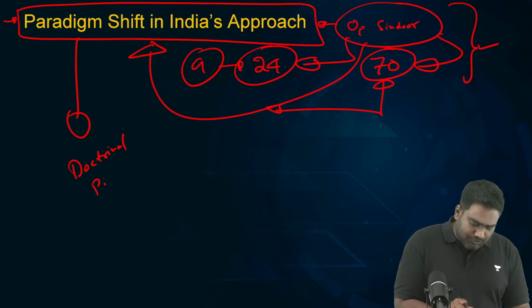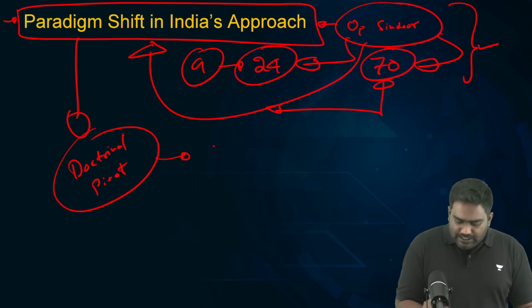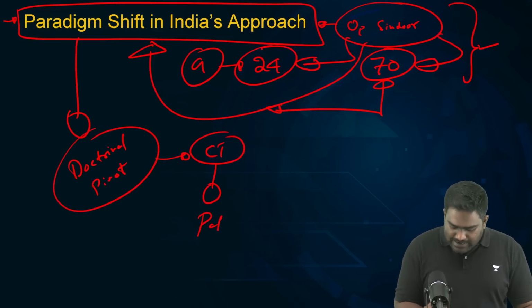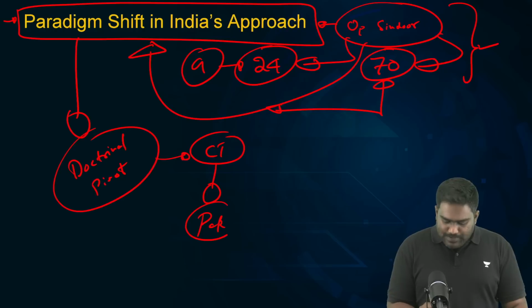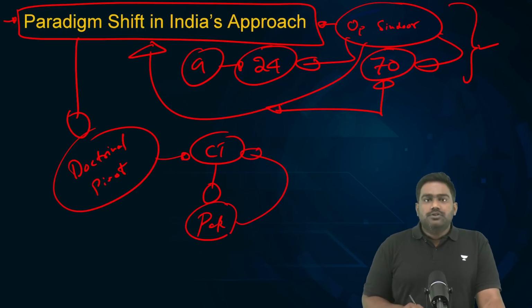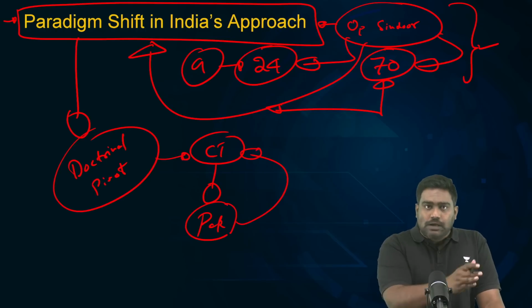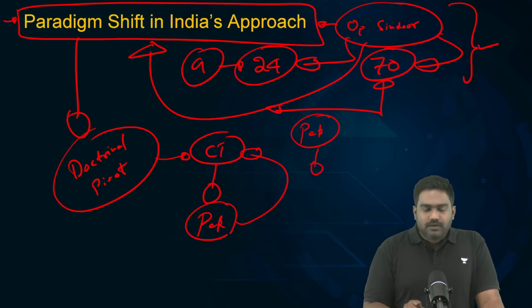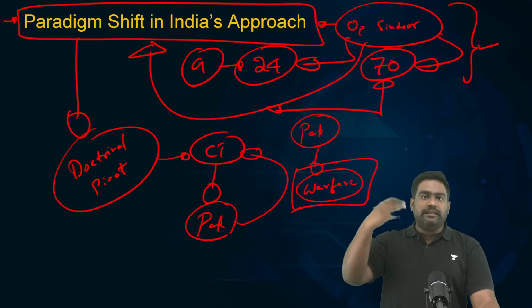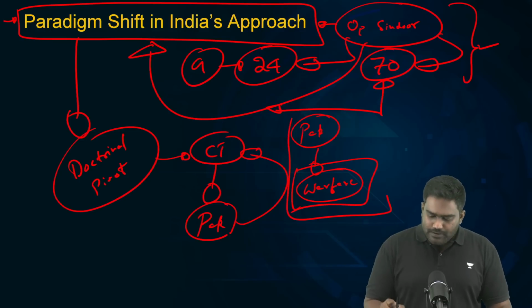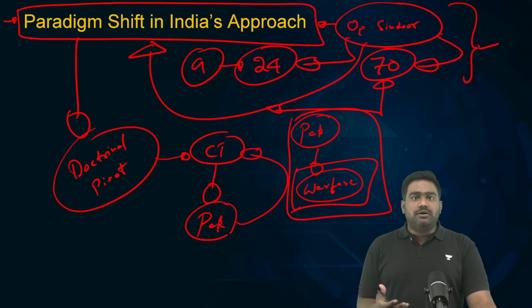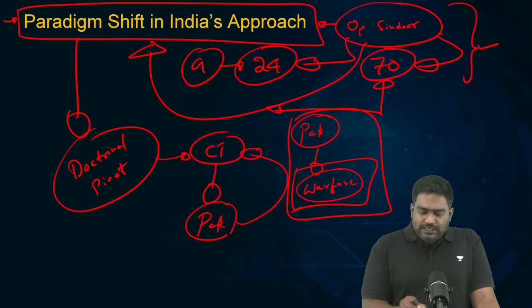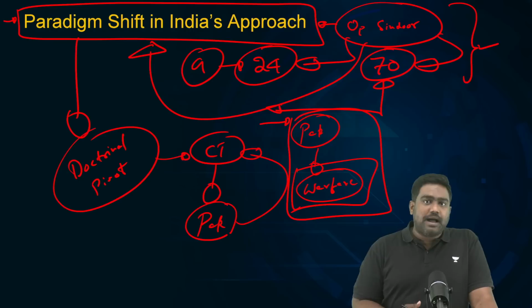We are seeing a doctrinal pivot when it comes to countering terrorism that emanates from Pakistan, which is sponsored, nurtured by the Pakistani state. India is setting a new threshold. We are calling the bluff of Pakistan. See, previously, Pakistan would always hide itself by citing that India's response would result in a larger war, a larger conflict. A conventional war between two large countries is something the world was worried about. That would bring pressure on India, and India would take a step back.